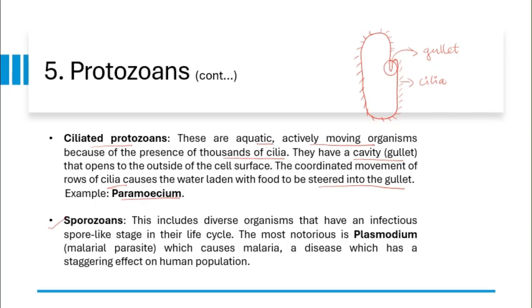Fourth one is the sporozoans. This includes diverse organisms that have an infectious spore-like stage in their life cycle. The most notorious is Plasmodium, that is a malarial parasite which causes malaria, a disease which has a staggering effect on human population. So this is about kingdom Protista, and thank you for watching.